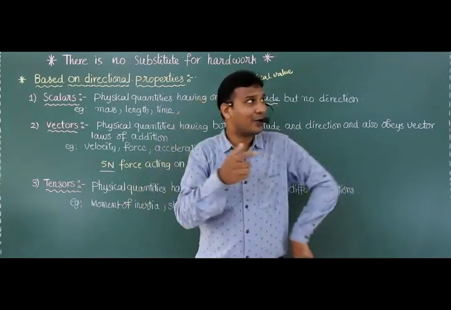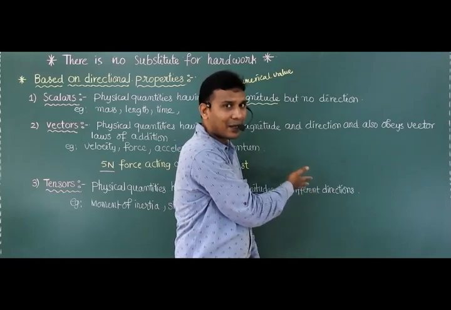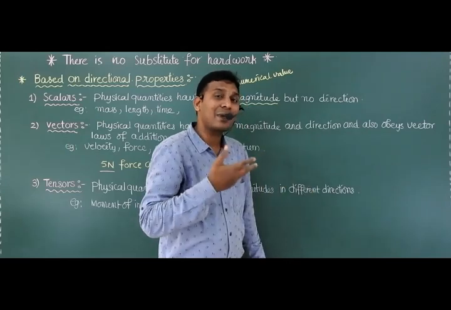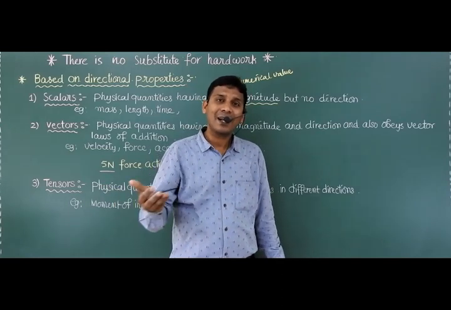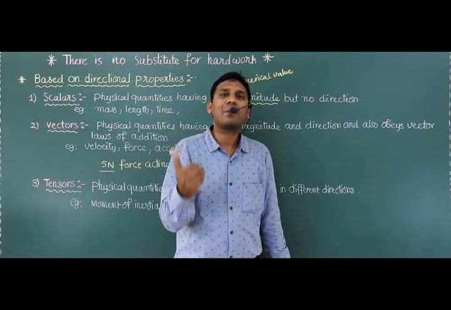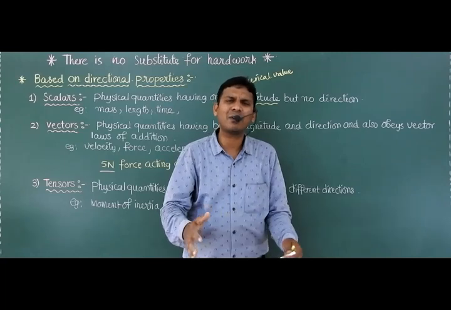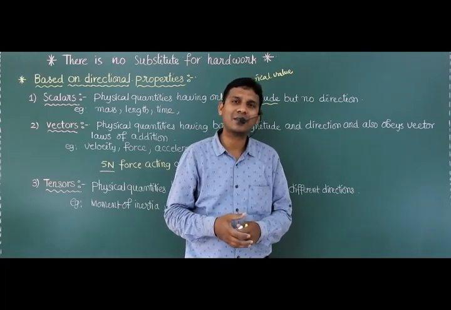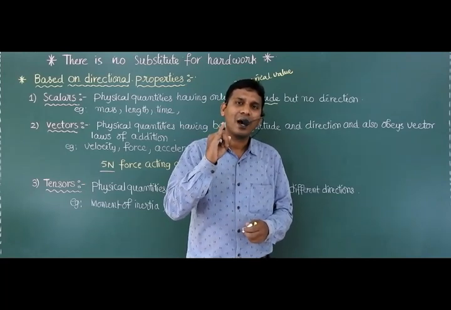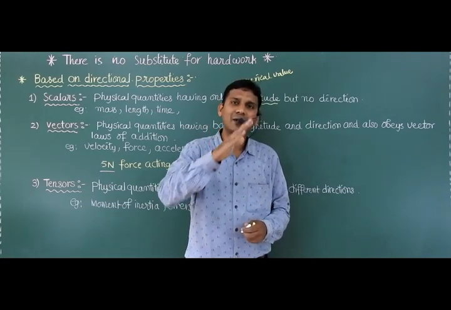In the first class I wrote all the topics, last but one, dimensions, dimensional formulas. So physical quantities are also divided as dimensional and dimensionless physical quantities. So this is the clear picture of the classification of physical quantities. I hope you understand what physical quantities are and how to classify them into different types.